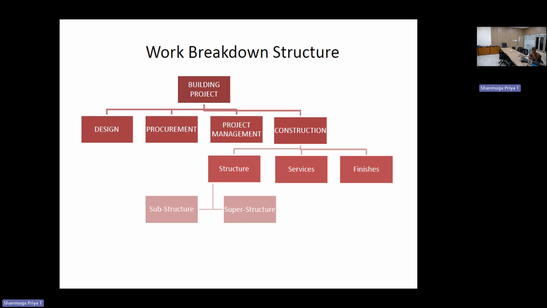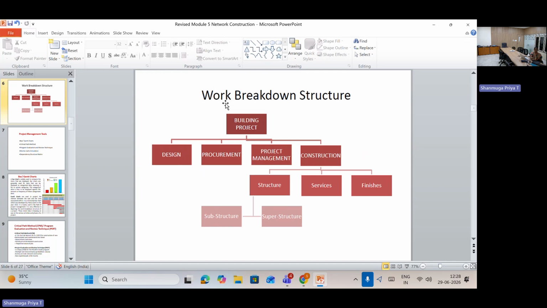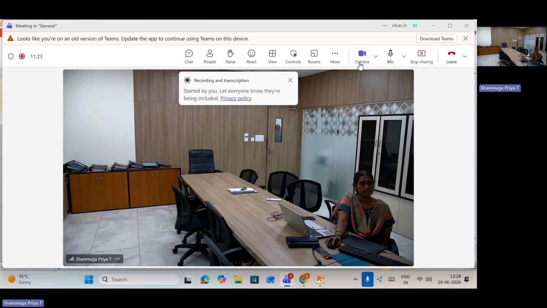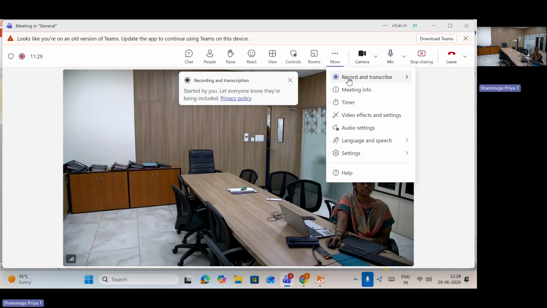First we have seen what a construction project is, what planning is, and how planning, scheduling and controlling are important for a construction project. Second is how to make a work breakdown structure. These things are very important. In the next class I will explain the different activities presented in it.